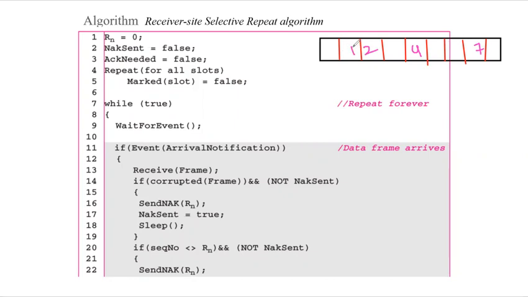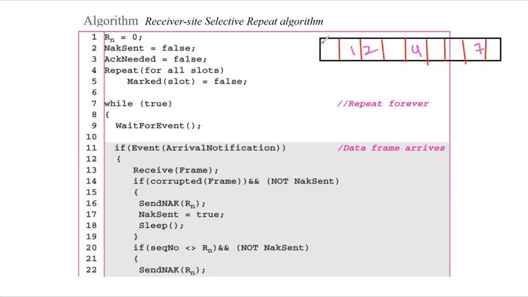So whatever frames are received, we need to mark them by using a set of variables. So we are using marked slot equal to false. Initially when we are starting, all the slots will be false. For whichever frames we have received, we will mark them as true. Also, if we receive a corrupted frame, we need a negative acknowledgement. Suppose frame 0 has been corrupted or damaged, then we need a negative acknowledgement to tell the sender that we have not received the frame we expected.